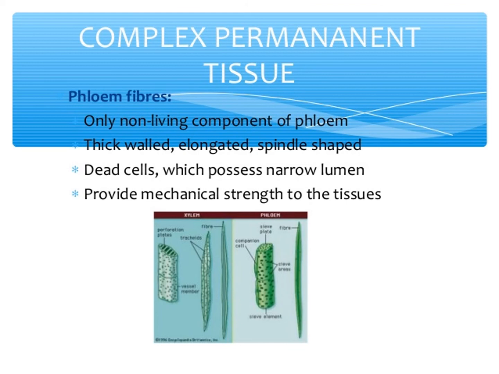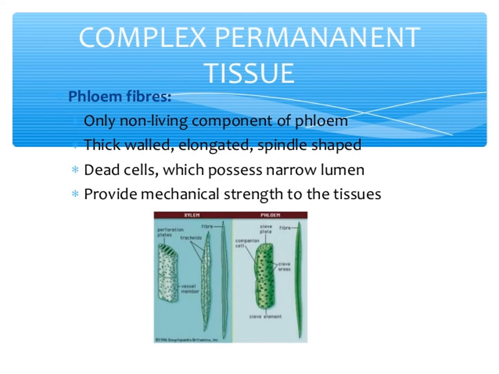Phloem fiber, the only non-living component of phloem, is thick-walled, elongated, spindle-shaped. Dead cells which possess a narrow lumen provide mechanical strength to the tissue.